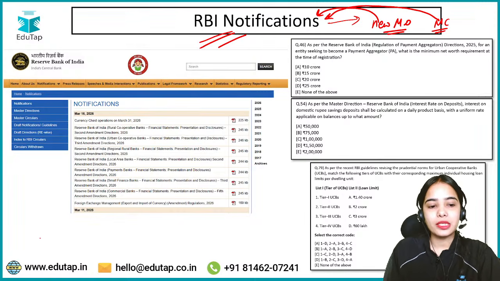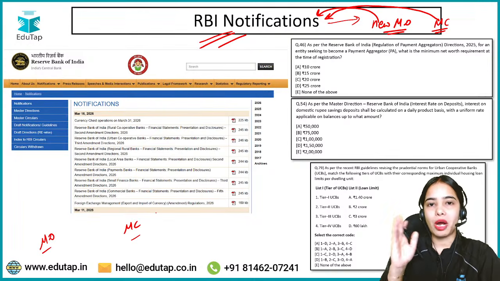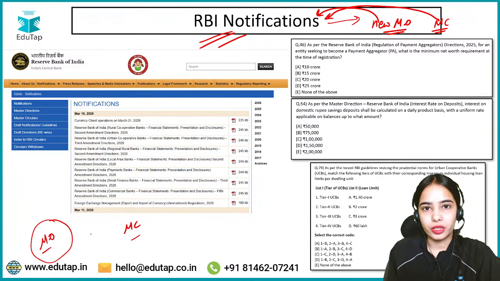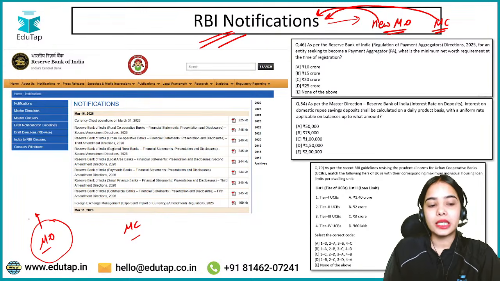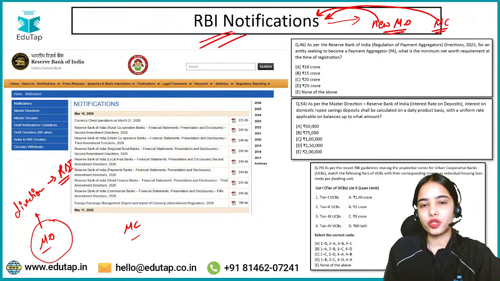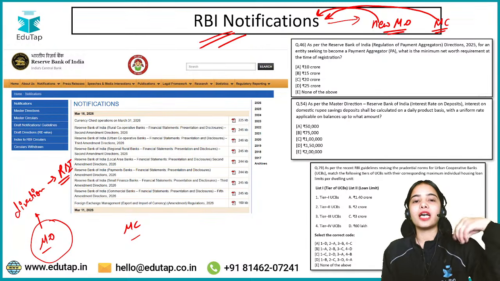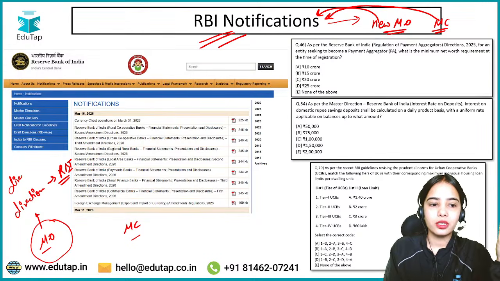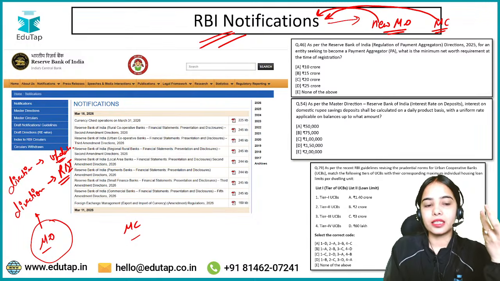Now, what is the difference between master direction and master circular? You need to understand that to have clarity on what is more important. Master directions are more important because they are the directions that the RBI has newly released. Master directions are the directions that the RBI is releasing for the first time, or they come with some update, and the master direction consists of that update.